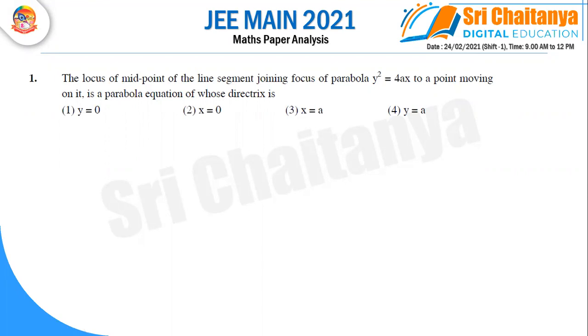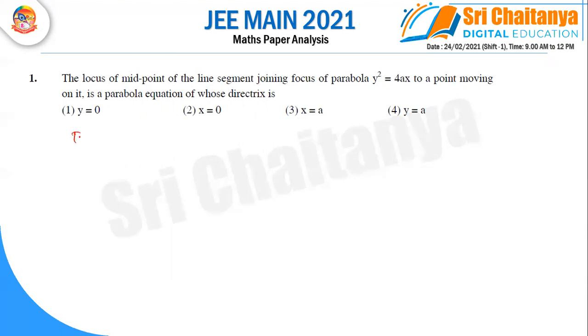The locus of the midpoint of the line segment joining the focus of the parabola y square equal to 4ax to a point moving on it is a parabola, the equation of whose directrix is. They are asking for the locus of the midpoint of the focus and any point on the parabola. That locus is a parabola, and now we shall find the equation of its directrix. How to find it?